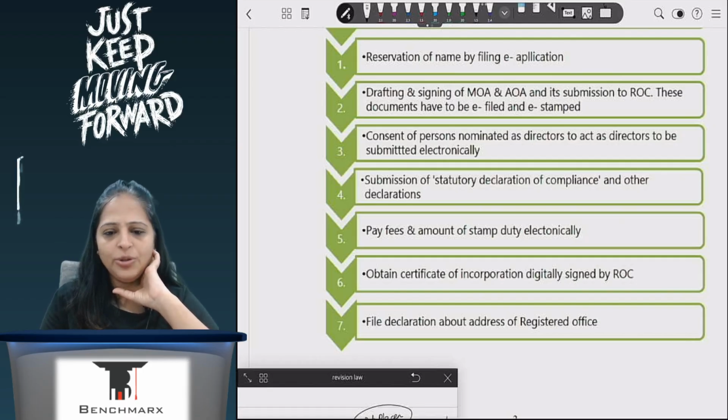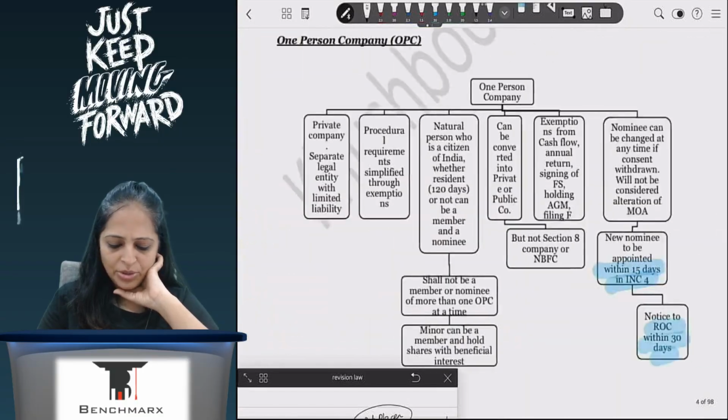So if you are seeing it from the textbook, you can read it from there once. I haven't put it here because they are not really asked, but if you have a broad idea of it, you can write it in your own words and it will be absolutely okay. Now, so that is about your CIN.